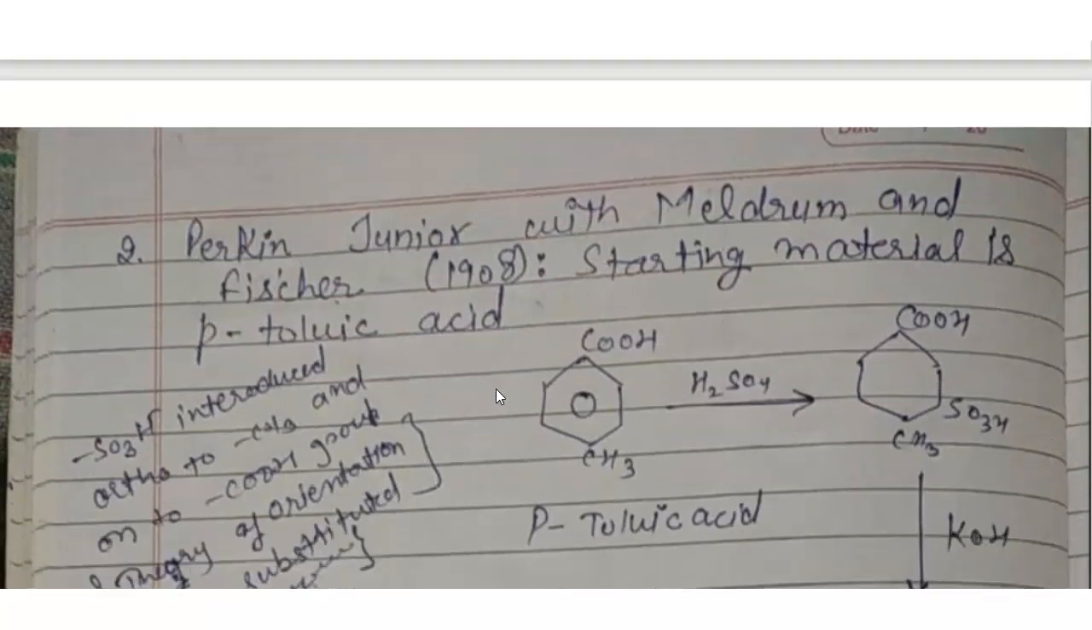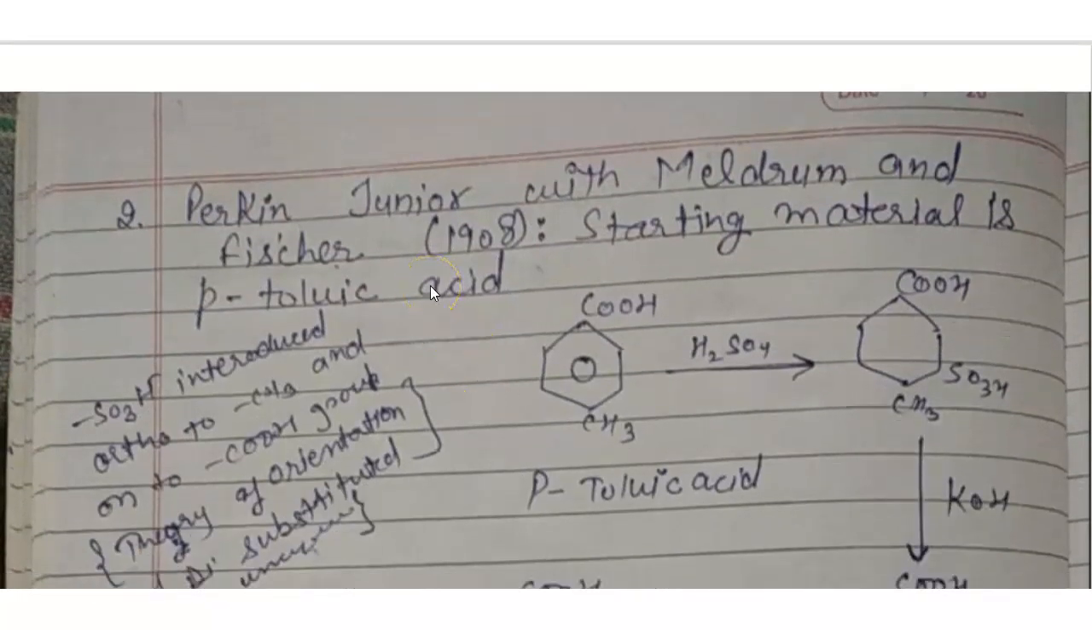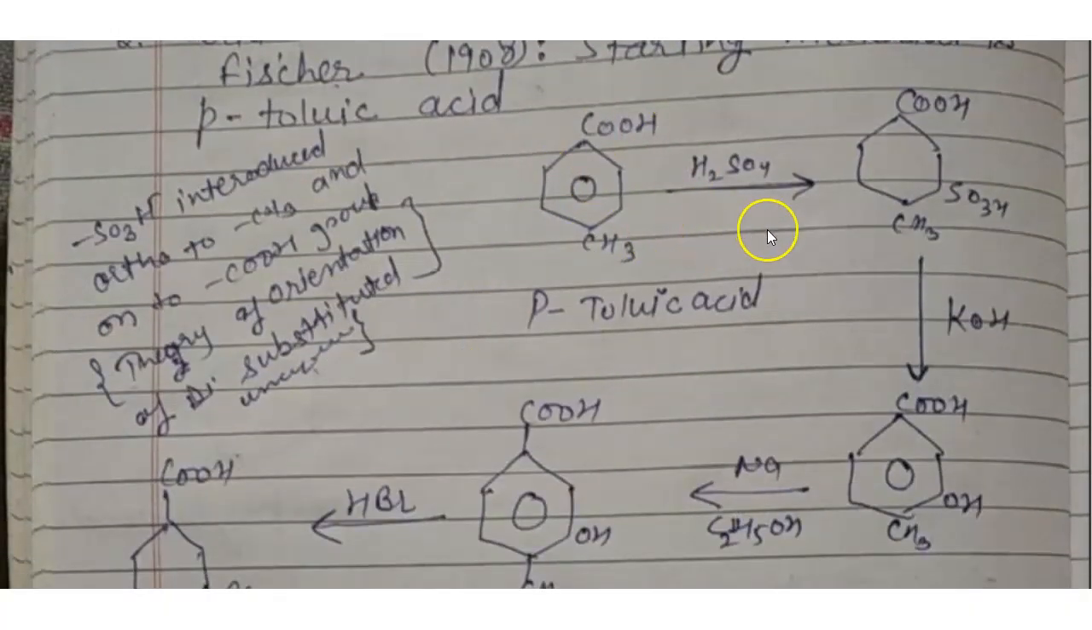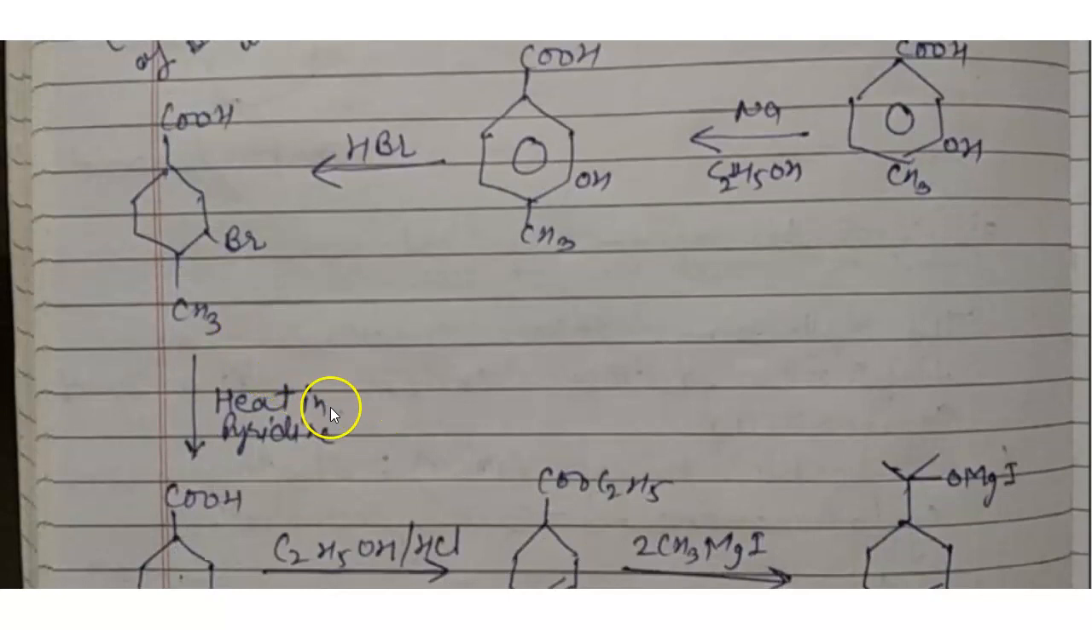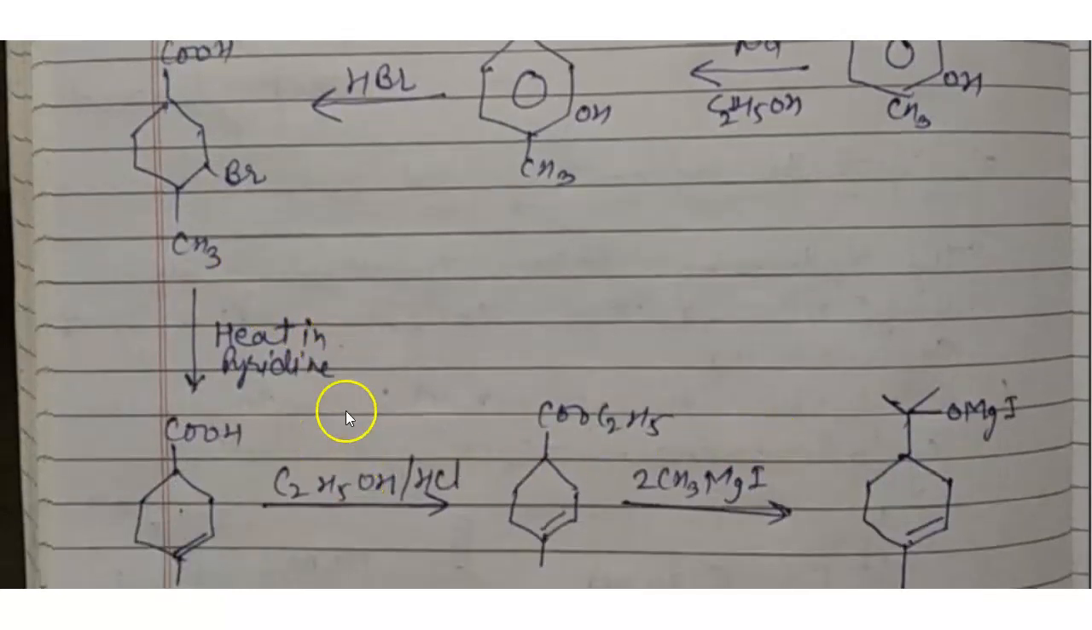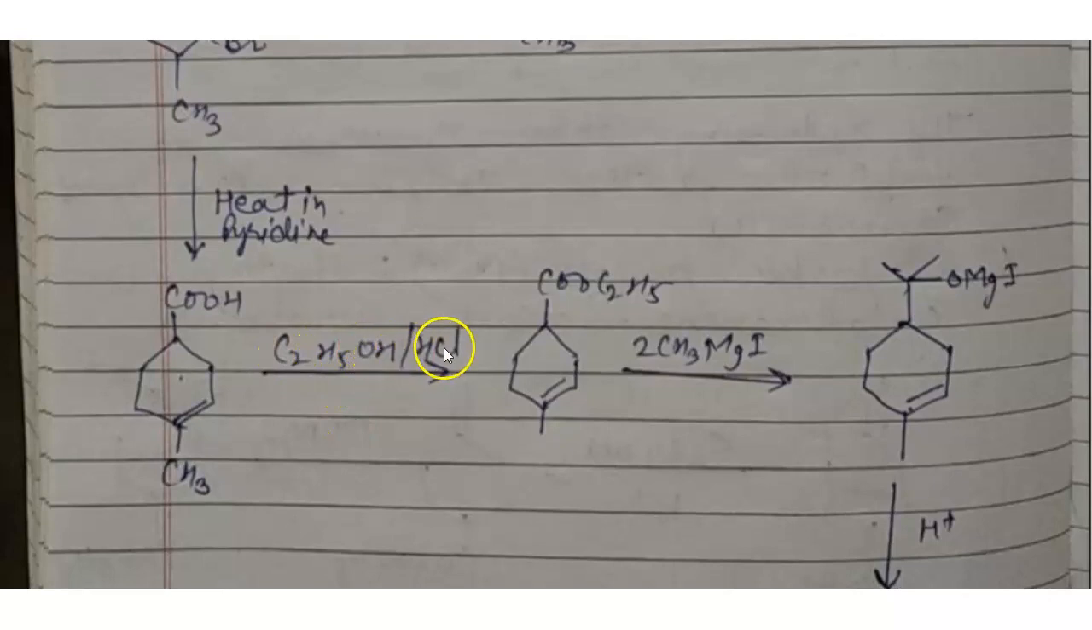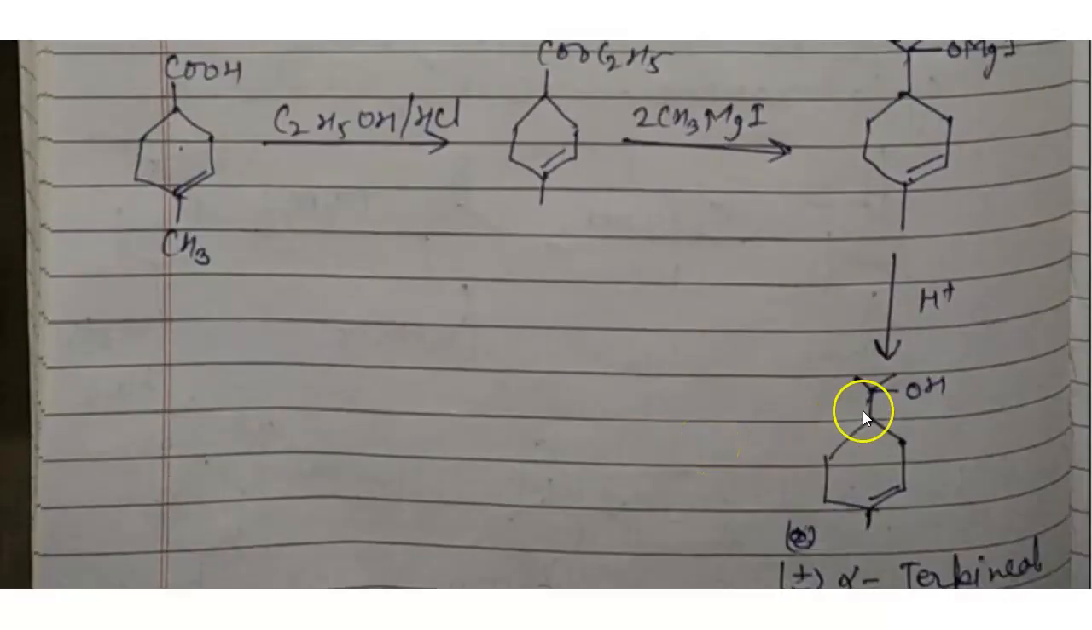The second reaction is by Perkin Junior, with Meldrum and Fischer in 1908. The starting material is para-toluic acid. Here para-toluic acid is treated with sulfuric acid, next KOH, and next treated with sodium and ethanol. Next it is treated with HBr. Here next is pyridine, and this is the synthesis. Next is ethanol plus hydrochloric acid for removal of the methyl group. Next, in the presence of an ethyl group, to react with the MgI group and further hydrogenation to form alpha terpineol.